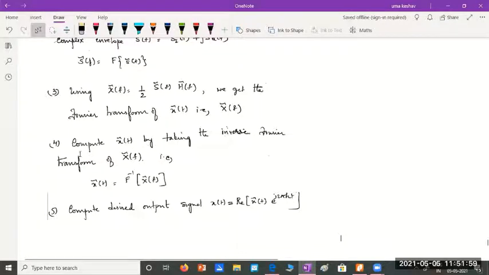So all these are just mathematical manipulations. We are going to get x tilde of t by taking the inverse Fourier transform of x tilde of f. And finally, we'll be able to compute this output signal. So all this we had done in our previous class.